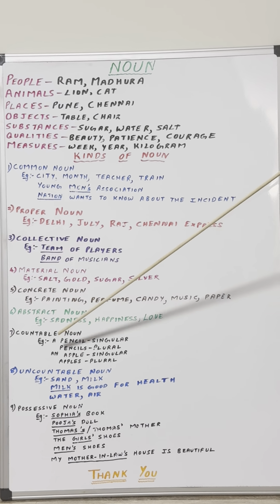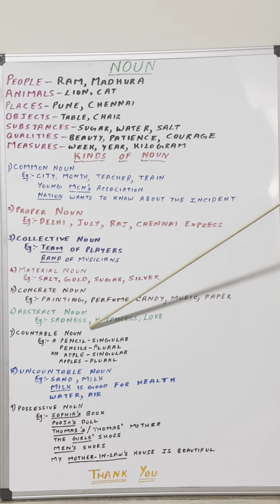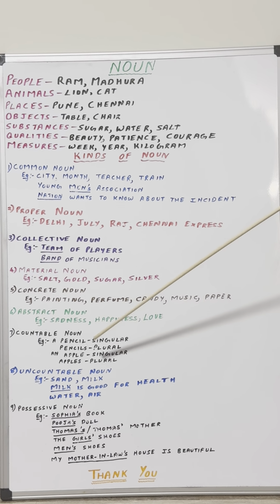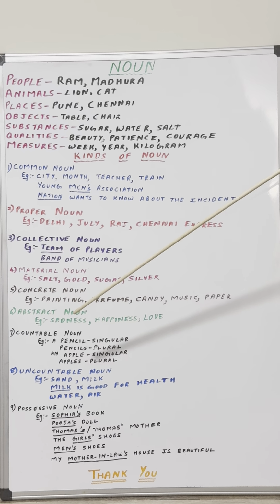The next one, countable noun. As the name suggests, countable noun can be counted. They can be counted in numbers, 1, 2, 3, 4. It's possible for you to count in numbers. That's why they are called countable noun. Look at this example, a pencil. Pencil is a countable noun. It's possible for you to count in number. 1 pencil, yes. So that's an example of countable noun.